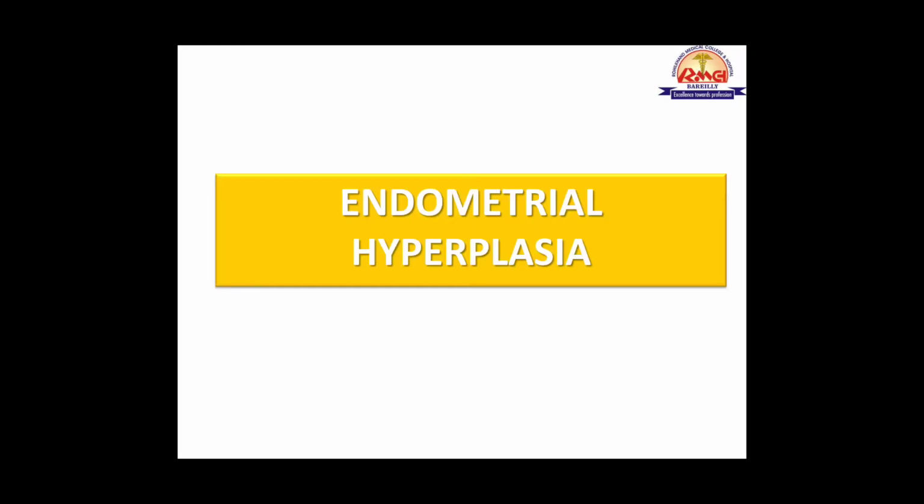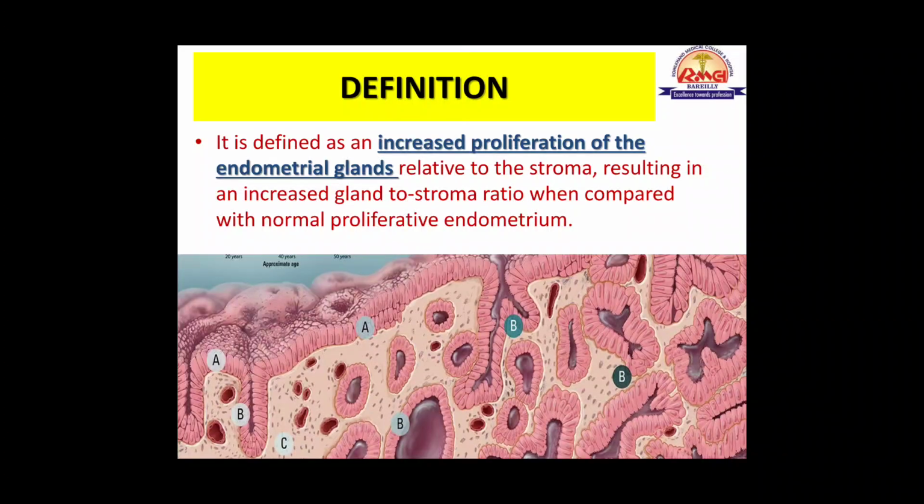So endometrial hyperplasia, as the name suggests, is hyperplasia of the endometrial tissue. That is, there will be increased number of endometrial glands, proliferation of endometrial glands as compared to the stroma, and this results in increased gland to stroma ratio as compared to the normal proliferative phase endometrium.